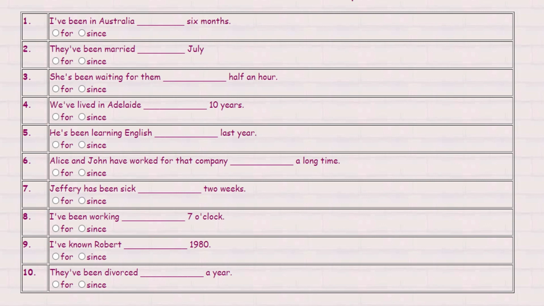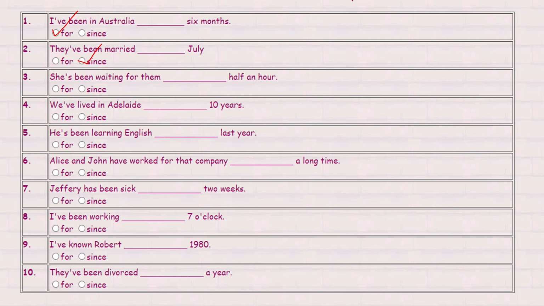Number 1. I have been in Australia dash 6 months. So here, as you can see, you are given a time duration which is 6 months, and hence you are going to use for over here. Second, they have been married dash July. So now what am I going to use over here, for or since? As it is a particular month which is mentioned over here, it is a specific time. There is no time duration. Hence, I am going to use since.